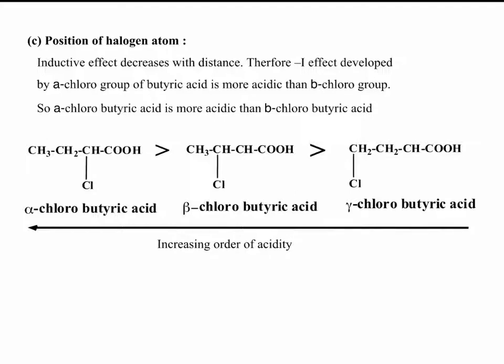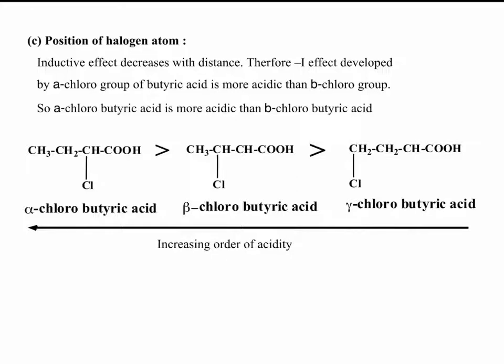In alpha chloro, the chlorine atom is present at the first carbon atom, which is very near to the acid group. In the second case, beta chlorobutyric acid, the chlorine atom is present on the third carbon atom, which is far apart from the acid group.